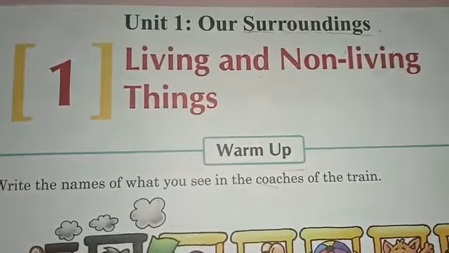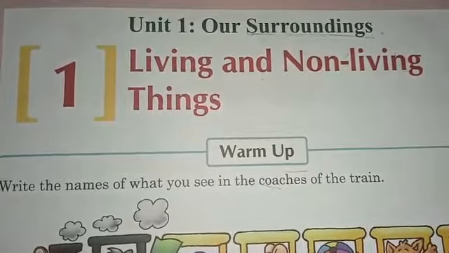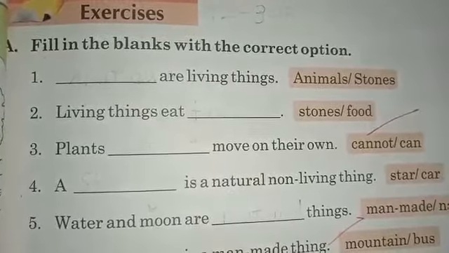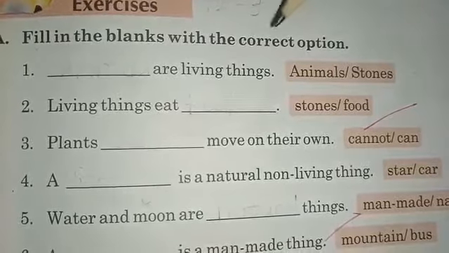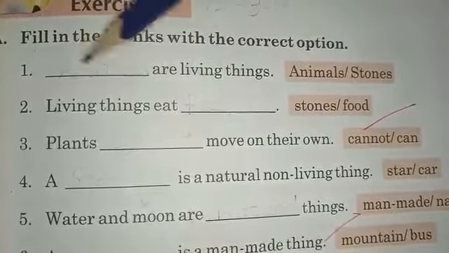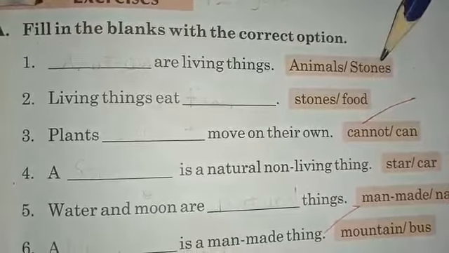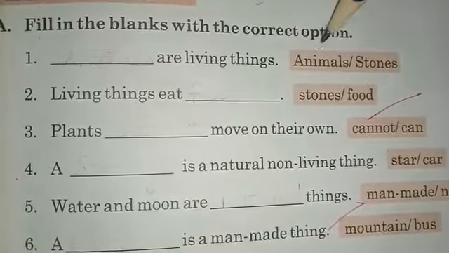Now we will do the back exercise of this chapter. So let's get started. Exercise A. Fill in the blanks with the correct options. Number 1. Dash are the living things. Animals or stones. These are two options. So it is very clear.